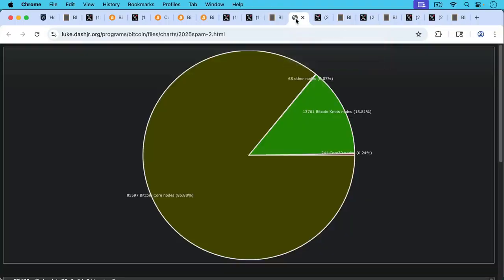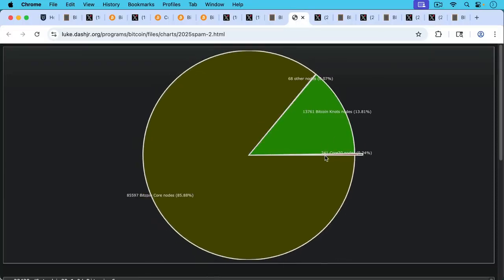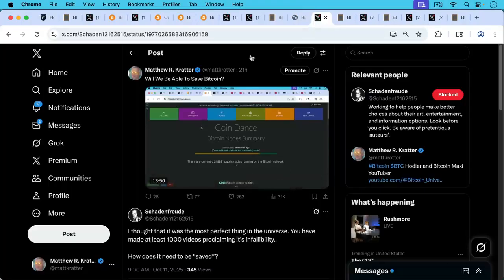Now, if we look at Bitcoin Core version 30 adoption, we're still stuck at about 240, 241 Core nodes, which is very good because this is not software we want to see run on the network.